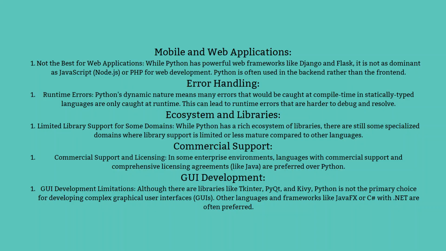Commercial support and licensing. In some enterprise environments, languages with commercial support and comprehensive licensing agreements, like Java, are preferred over Python. GUI development limitations. Although there are libraries like Tkinter, PyQt, and Kivy, Python is not the primary choice for developing complex graphical user interfaces, which is GUI. Other languages and frameworks like JavaFX or C# with .NET are often preferred.